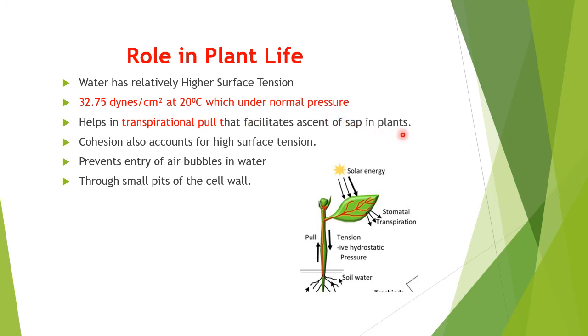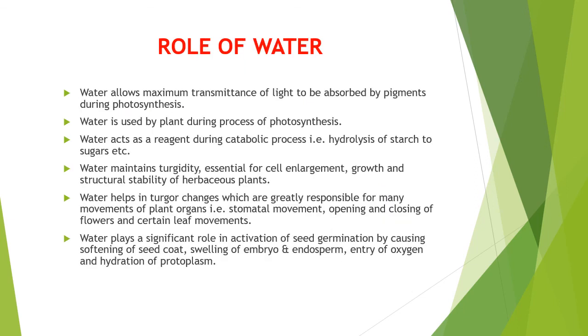And cohesion also accounts for the high surface tension because it is a continuous column. Once there is more surface tension in the water, especially near the pits, it prevents the entry of air bubbles in water through small pits of the cell wall. So surface tension also plays a role in plant life.